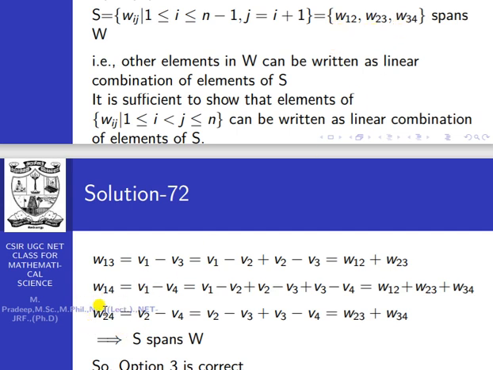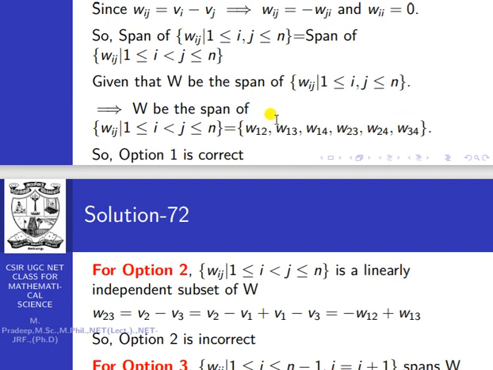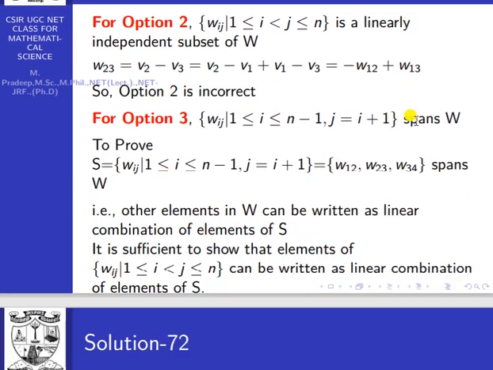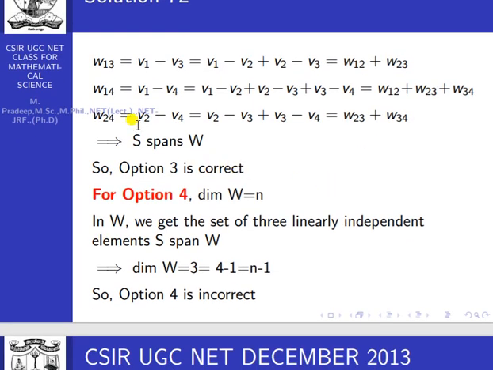Next one, W24. W24 equal to V2 minus V4. All these elements belong to this set; we wrote the 6 elements at the start. So W12, W23, W34 belong to this set. I want to express the remaining 3 elements of the set in terms of these elements. So W24 equal to V2 minus V4, that means V2 minus V3 plus V3 minus V4, equal to W23 plus W34.